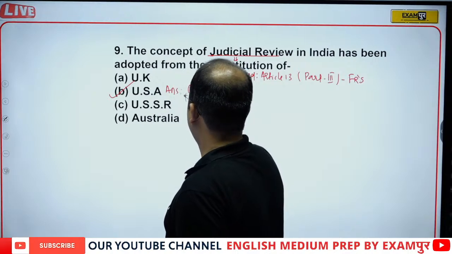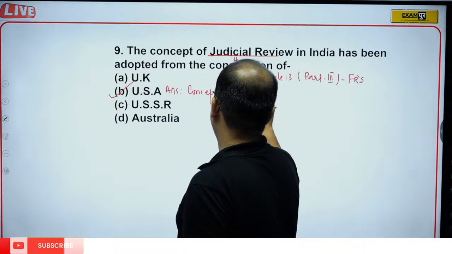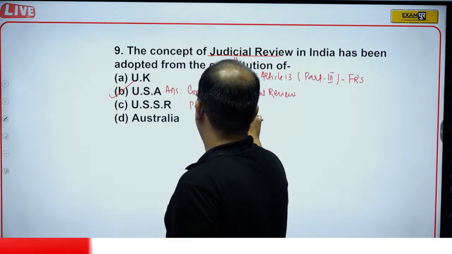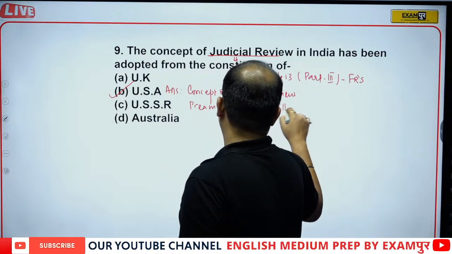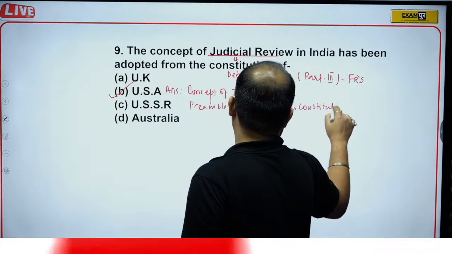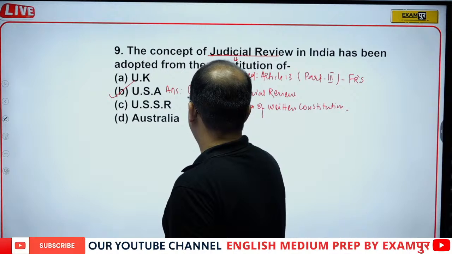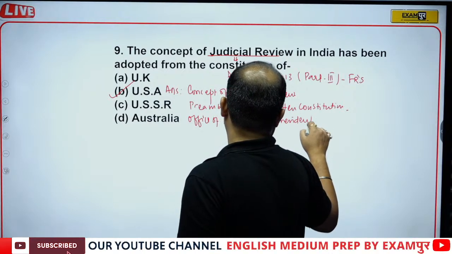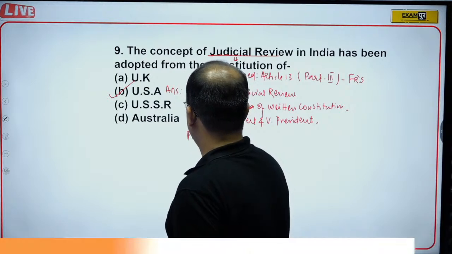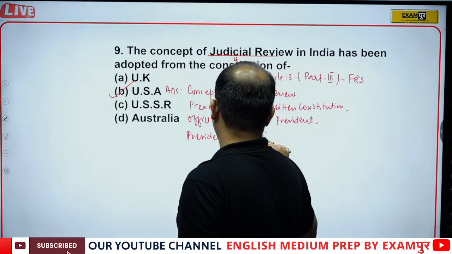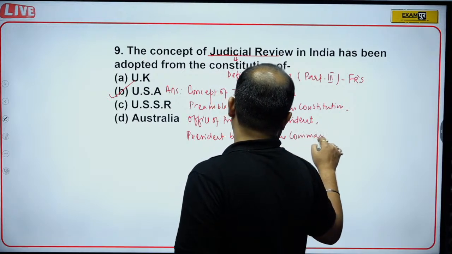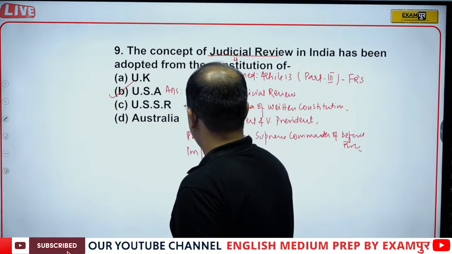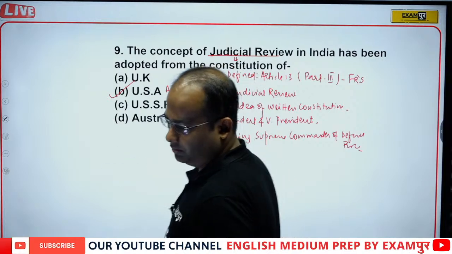So the concept of judicial review, preamble, idea of a written constitution, office of president, vice president, president being supreme commander of defense forces, impeachment of president, all adopted from the USA.